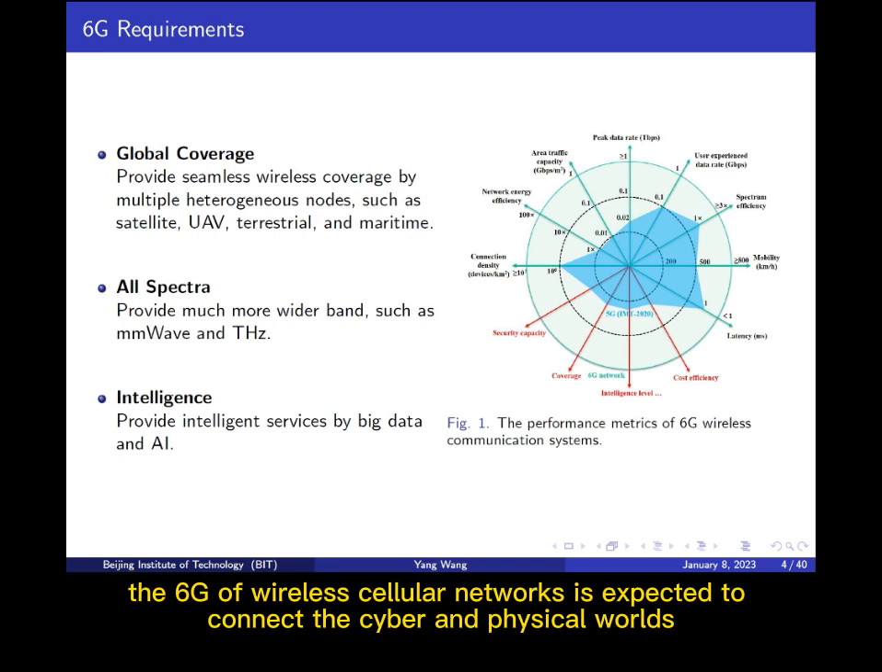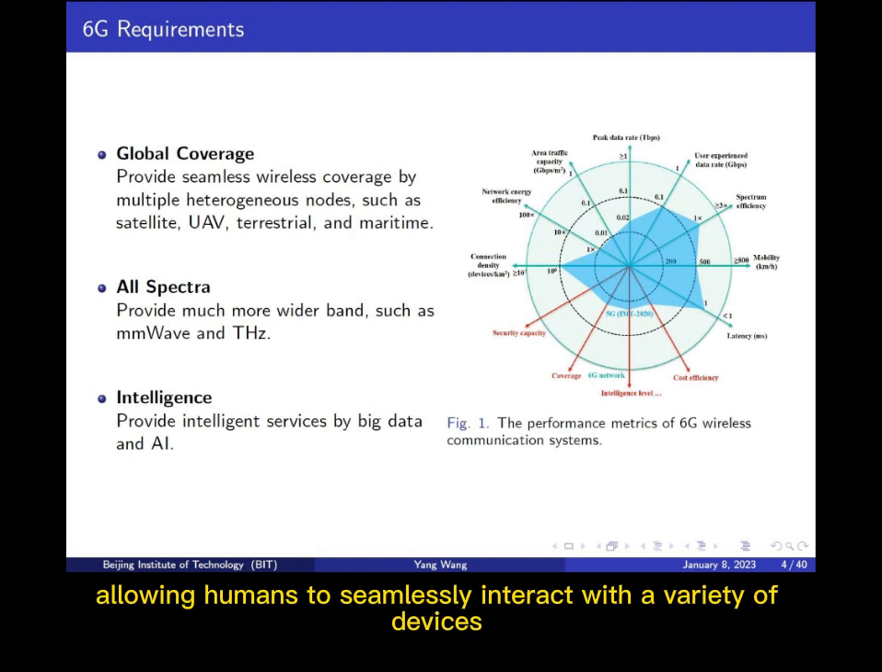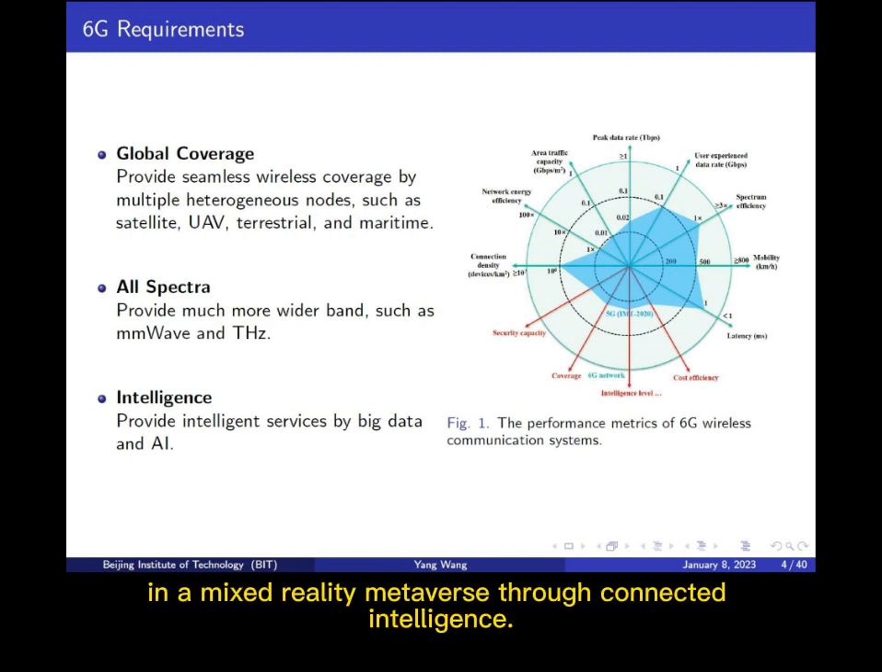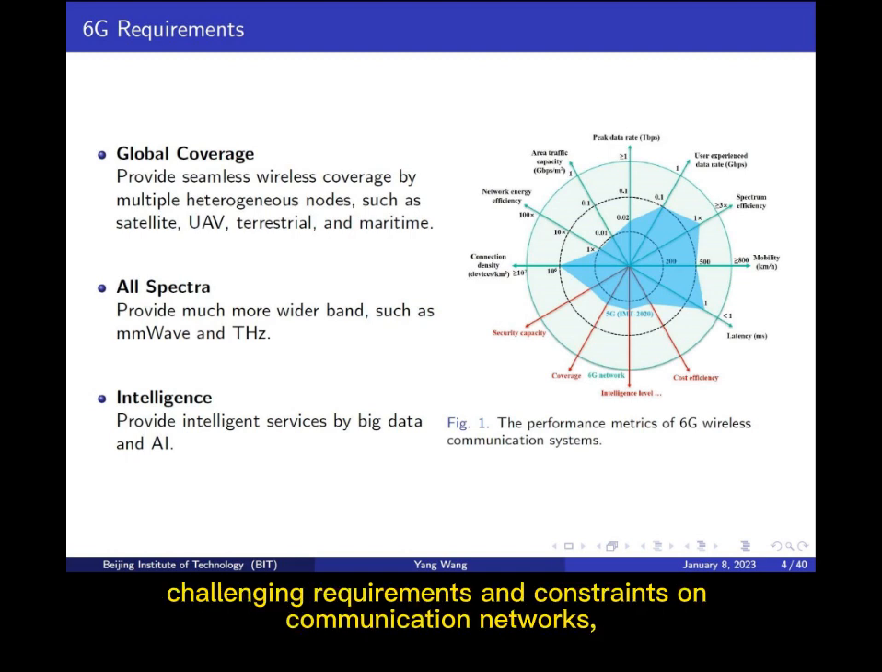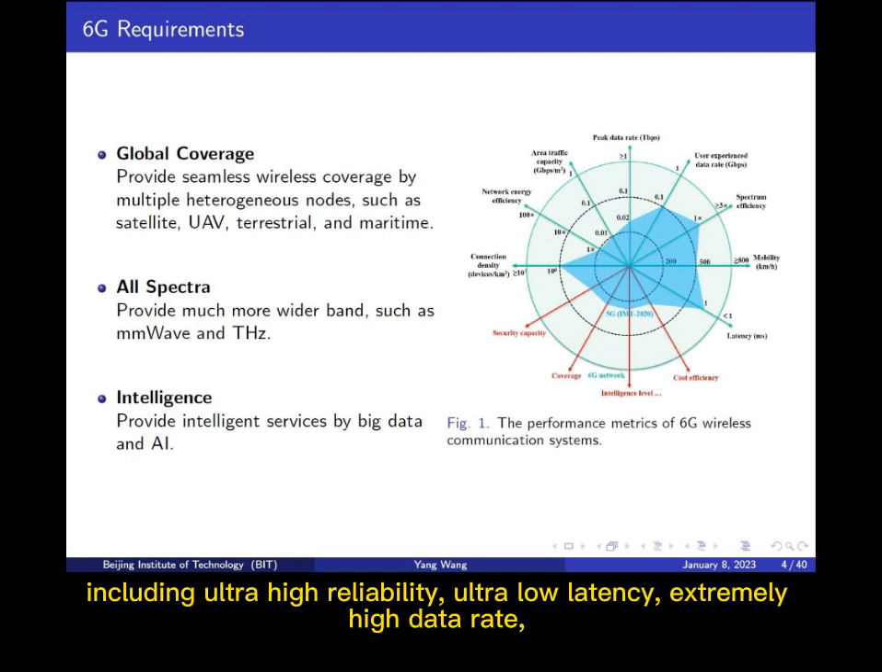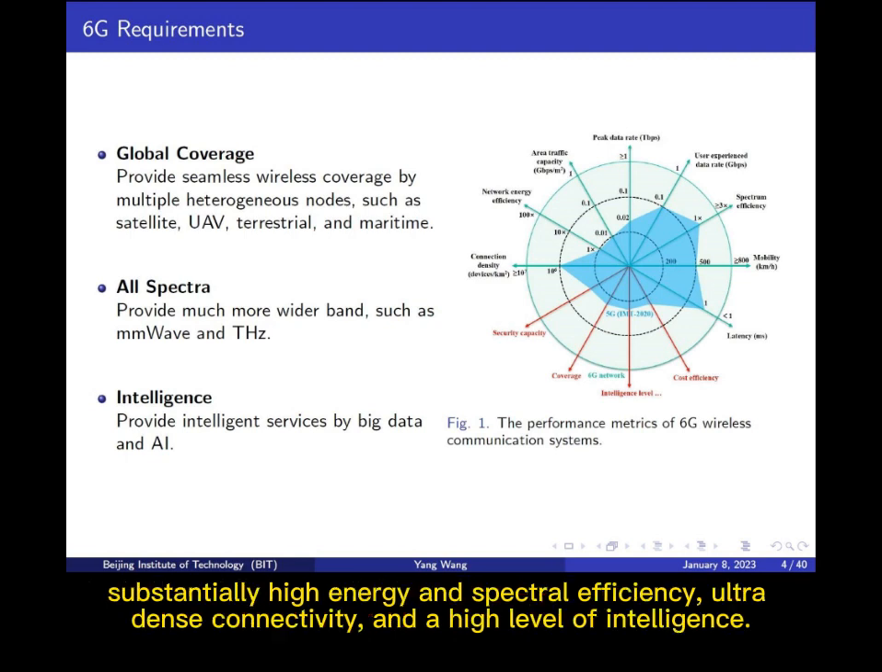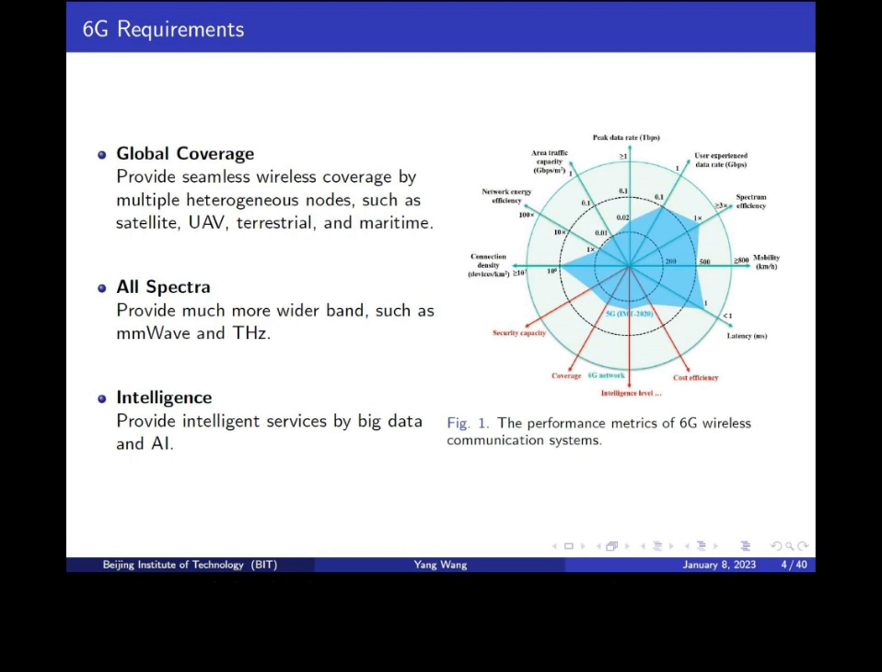The 6G of wireless cellular networks is expected to connect the cyber and physical worlds, allowing humans to seamlessly interact with a variety of devices in a mixed reality metaverse through connected intelligence. These new and fascinating applications impose challenging requirements and constraints on communication networks, including ultra-high reliability, ultra-low latency, extremely high data rate, substantially high energy and spectral efficiency, ultra-dense connectivity, and a high level of intelligence.